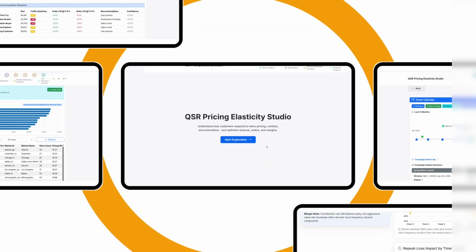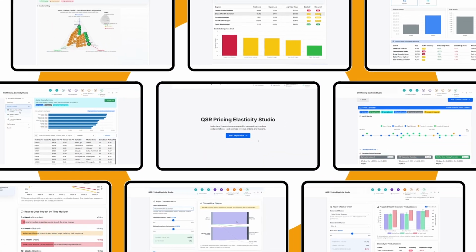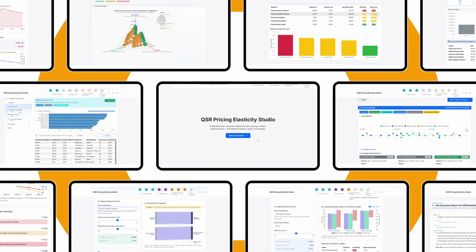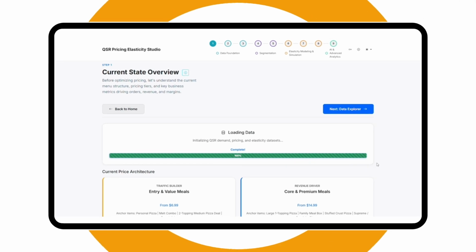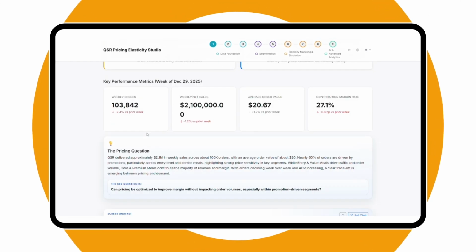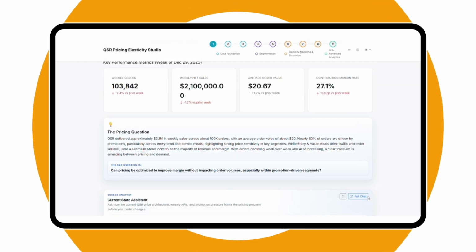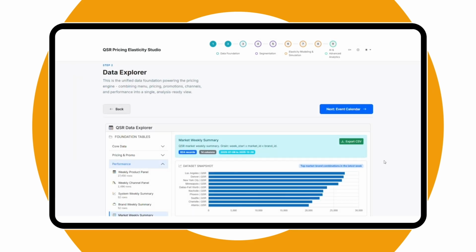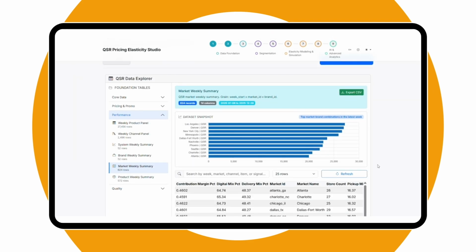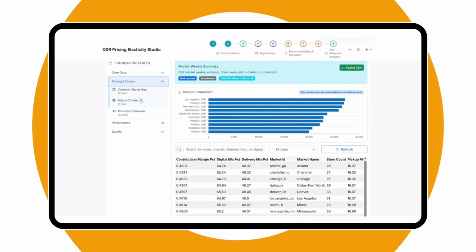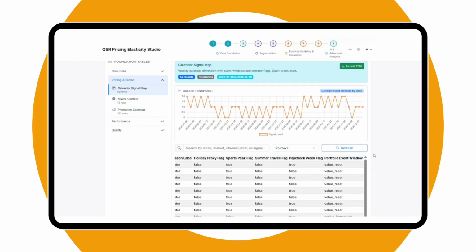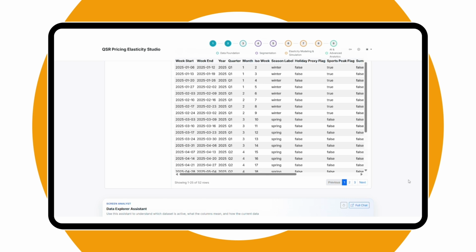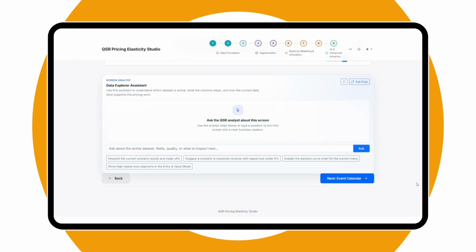This is the AI-powered Pricing Elasticity Studio, a unified platform that helps optimize revenue, margin, and customer retention through AI-driven scenario simulation. We start with a clear view of the business today. This gives us a strong baseline, bringing together demand, pricing, and customer behavior. All core inputs, transactions, pricing, promotions, and channels are unified in one place. So every pricing decision is grounded in complete, reliable data, not fragmented reports.